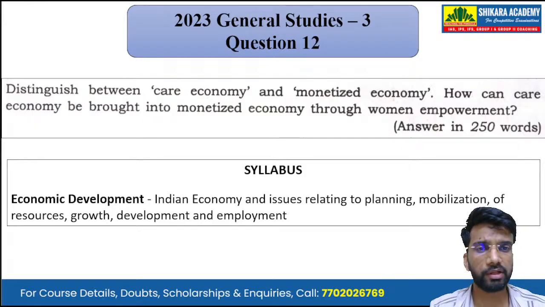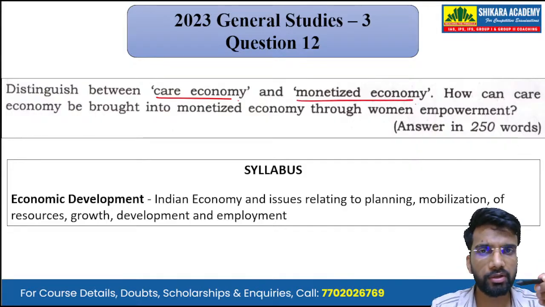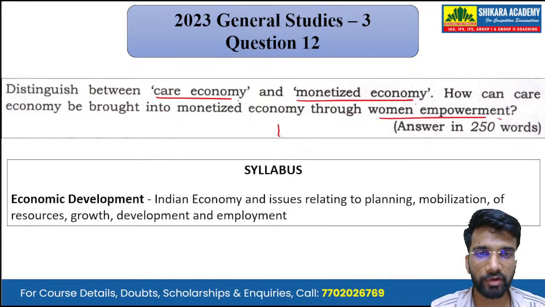Moving on to the next question, that is question number 12. Distinguish between care economy and monetized economy. How can care economy be brought into the monetized economy through women empowerment? It is a 15-mark question that we have to answer in 250 words.